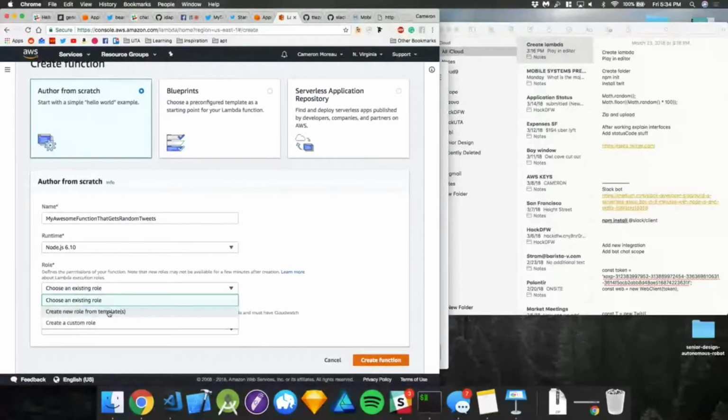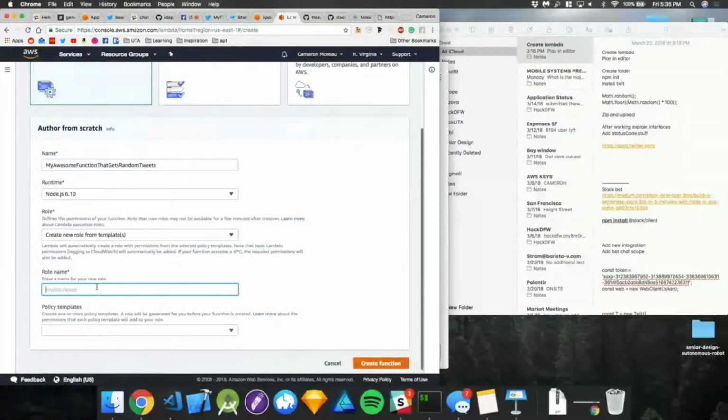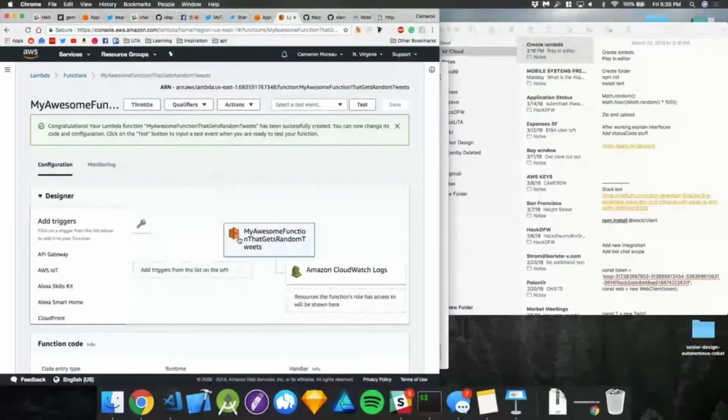That's okay. So this guy here, basically what the role does is you have certain permissions that you can do on AWS. I'm just going to do a new role from a template. I'm just going to say my role, and I actually don't even have to fill that out. It's not going to do a whole lot. It's just required. I'm going to hit create function. As soon as it loads. All right, sweet. So we created a really long, awesome function name.